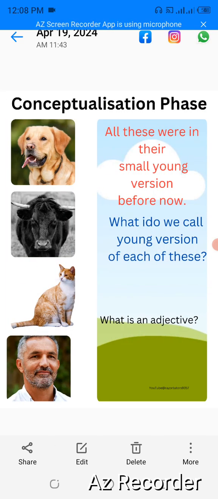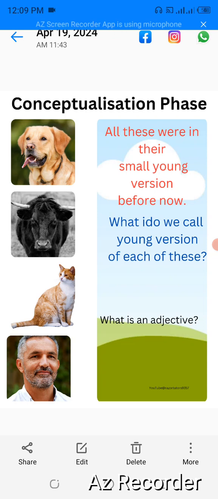Look at these pictures. It's a dog, it's a cow, it's a cat, it's a man. Can you tell me the younger version of each of them? Can you tell me the younger version of a dog? Dog, yeah. Beach? No, not a beach. Yes, puppy, yes. For cow, we have what? Calf. Okay, for cat, we have kitten, yeah, good. And then for men, we have a boy, yes, correct.